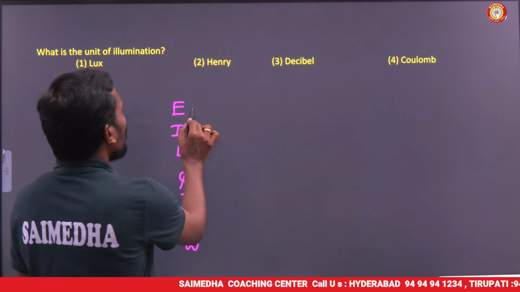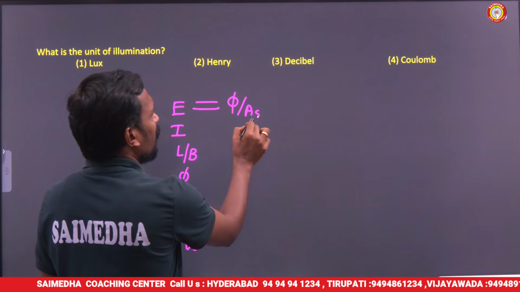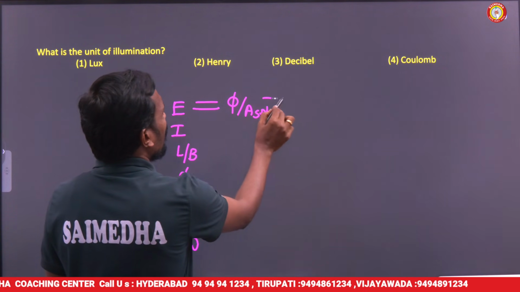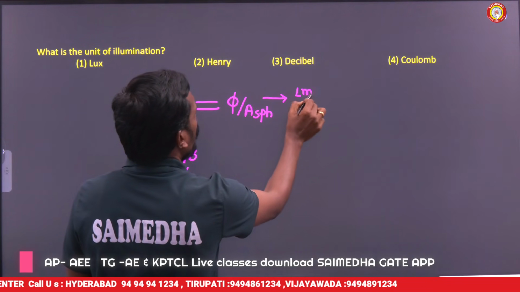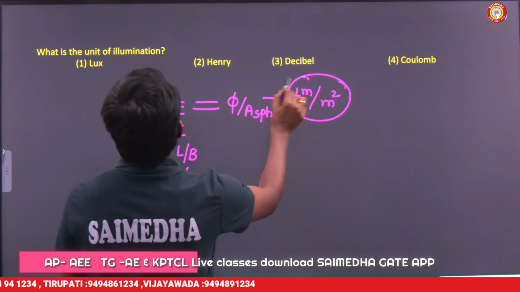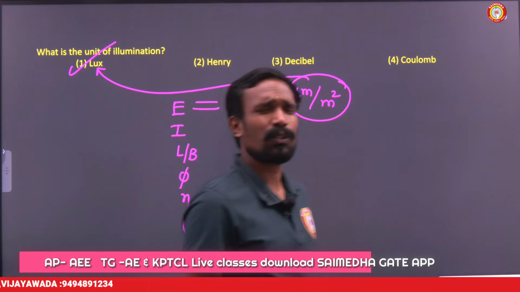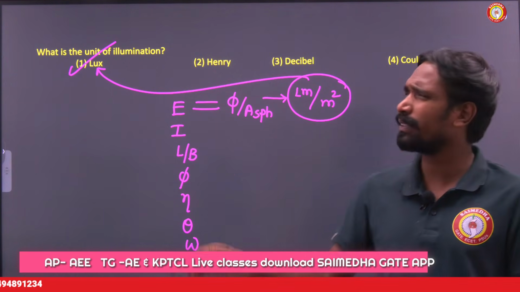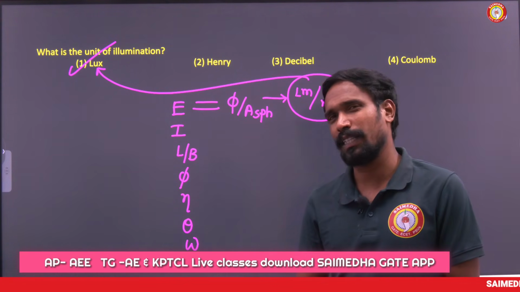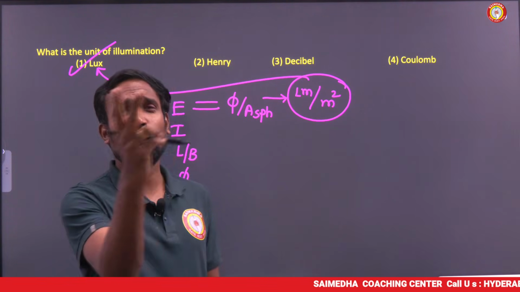Generally, illumination is nothing but luminous flux per spherical area, which is called lumens per meter square. Lumens per meter square is also called lux. By default, we are using lux as the unit for illumination. And of course, we have another two units also for illumination.